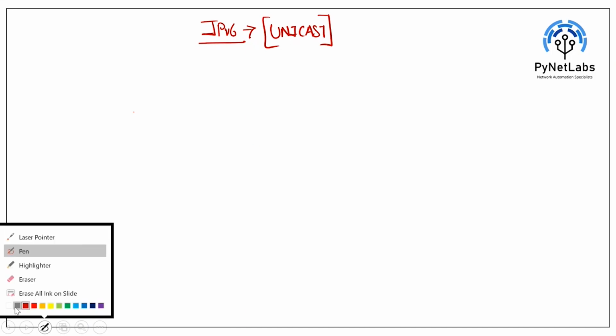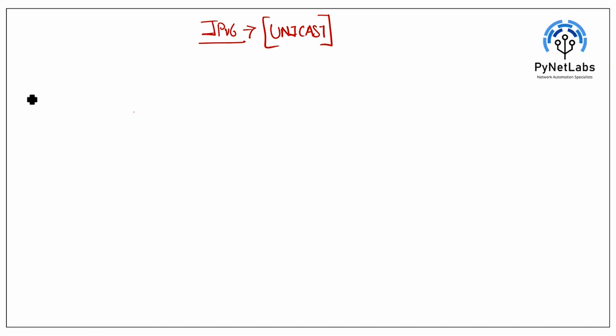So I'm typing IPv6 Unicast. Here in Unicast, we'll see what things we have. This Unicast has three categories. The first category is global Unicast. This global Unicast is more like a public IP. Now the question is how you will identify whether a specific IP is a public IP or a private IP.